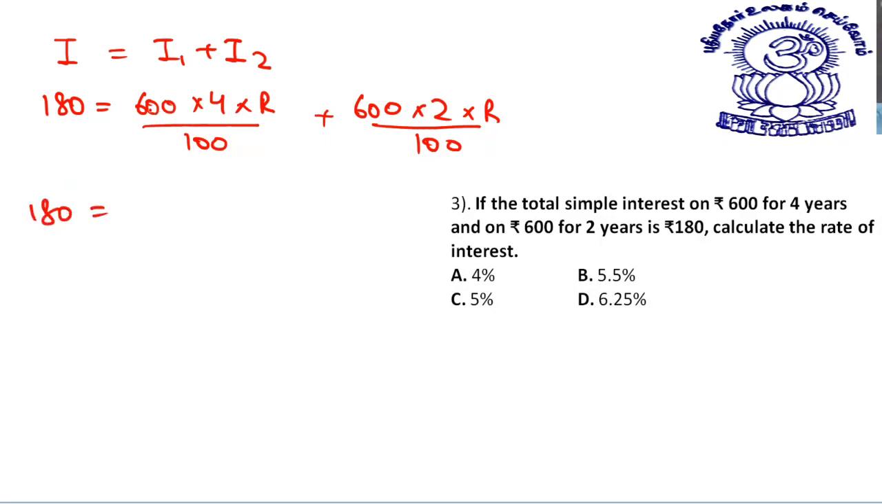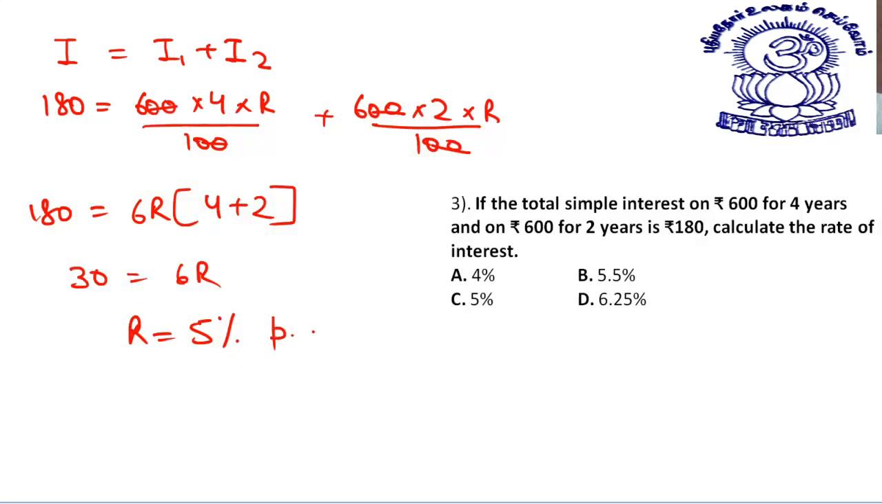180 is equal to, this 0 cancels, again this 0 cancels with this double zero. Then you can take 6R common, it becomes 4 plus 2. This 6 cancelled by 180 will give you 30. 30 is equal to 6R. So that way your rate of interest comes out to be 5% per annum.